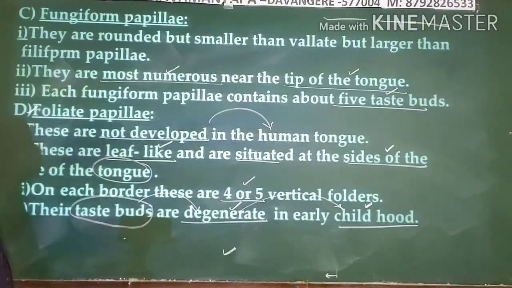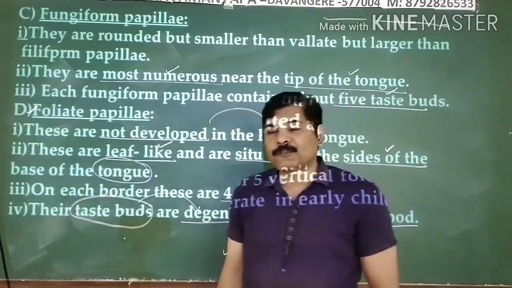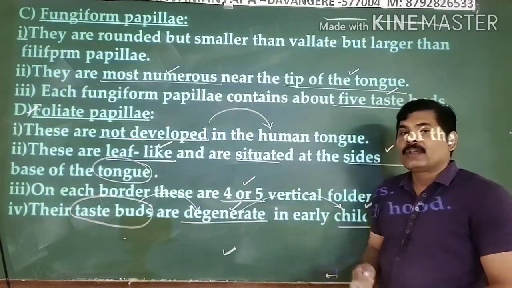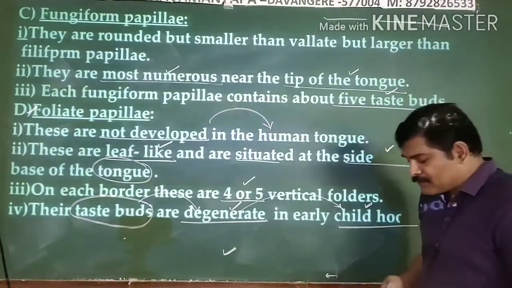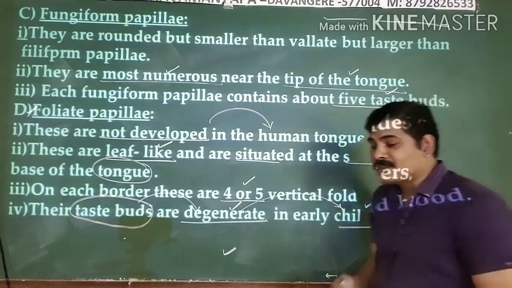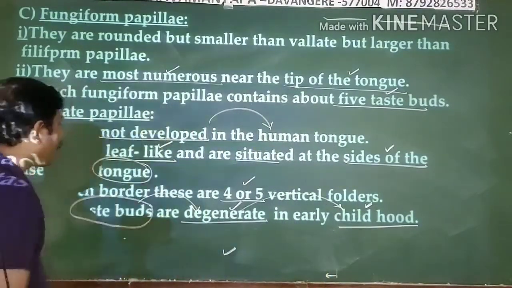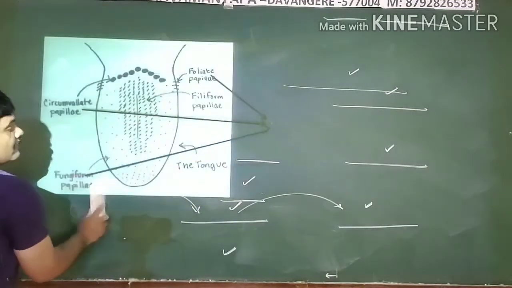So this is all about the four different types of papillae that are present on the free surface of your tongue. Clear? Better you have a snapshot regarding that. You do get the theory matter related to this also. Clear? Right. I switch over to the next part, that is the functions of your tongue. What are the various types of functions that are carried out by your tongue? Let us see now.